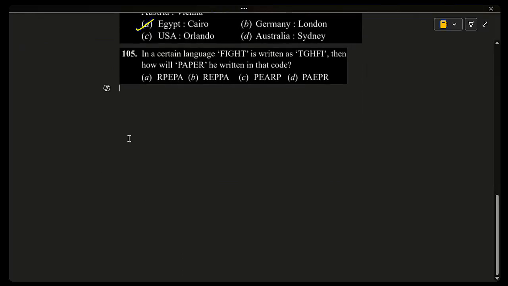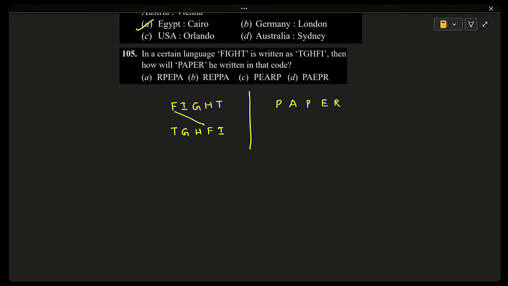In a certain language, fight is written as TGHFI. Then paper will be written in that code. So same letters jumbled. So how the positions are changed, let us write here for fight. Fight became TGHFI. So paper we want to find the code PAPER. So first became fourth.